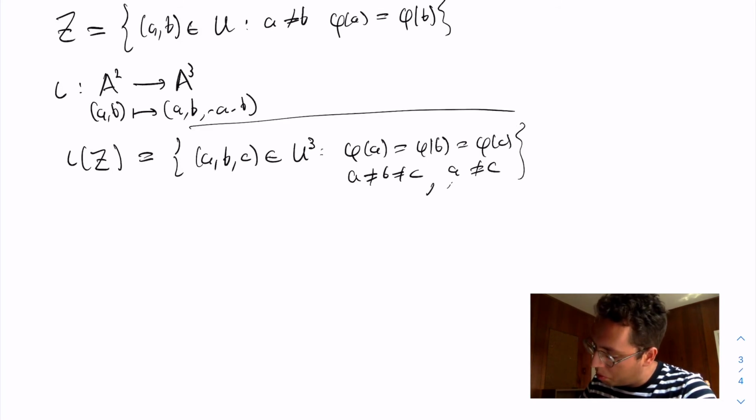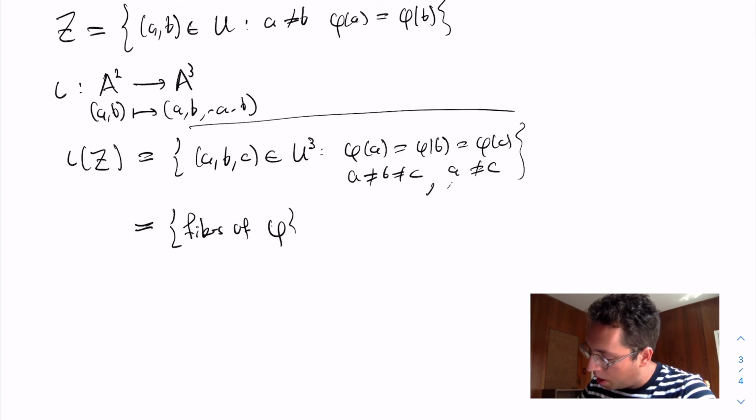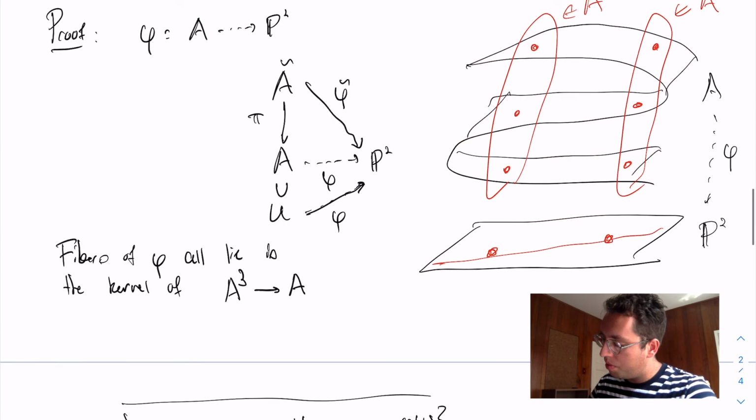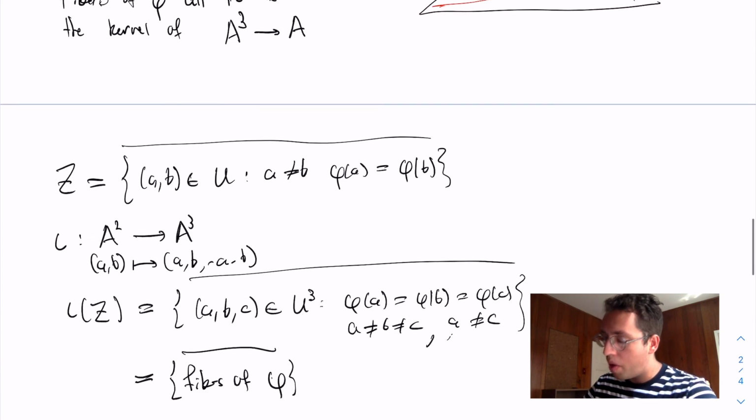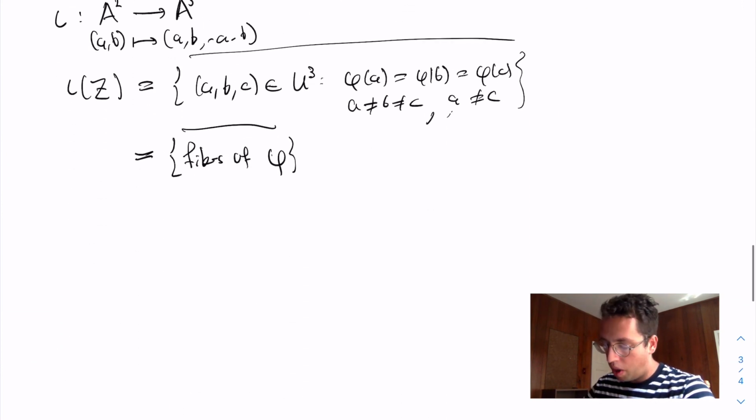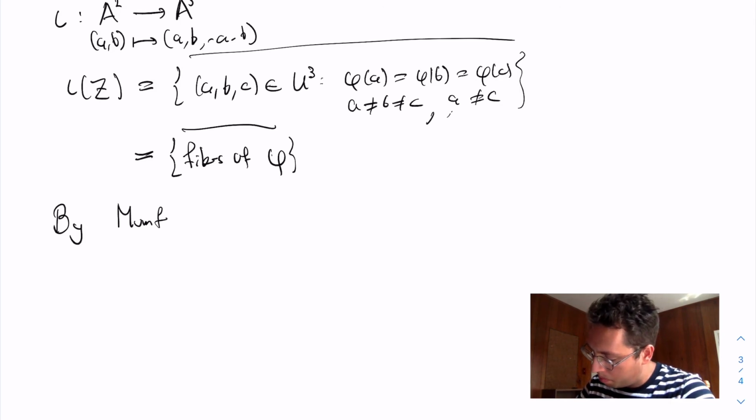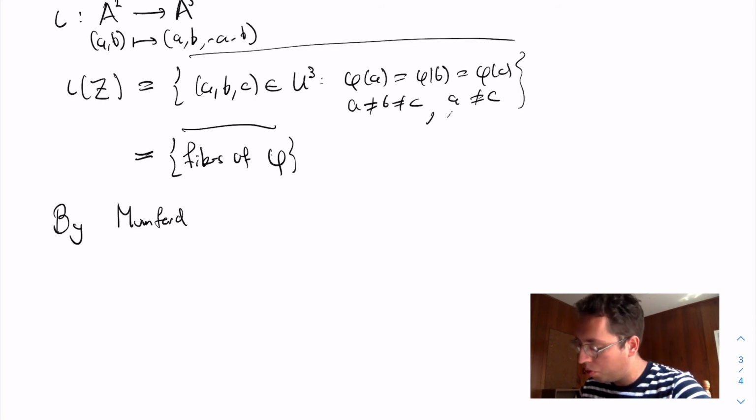This is what this parameterizes, and I take the closure of this thing. But clearly this is the same thing as saying that I take the closure of the fibers of phi. And as I said just before, the fibers of phi, they're all rationally equivalent to one another. So iota of Z, by Mumford, iota of Z has to be totally isotropic for the sum of the pullback of the two forms.